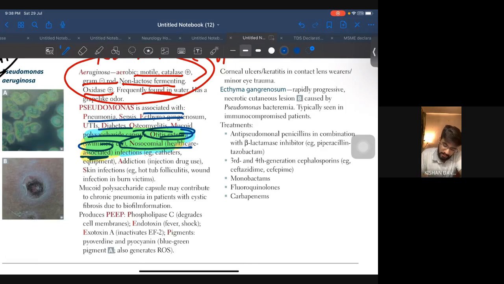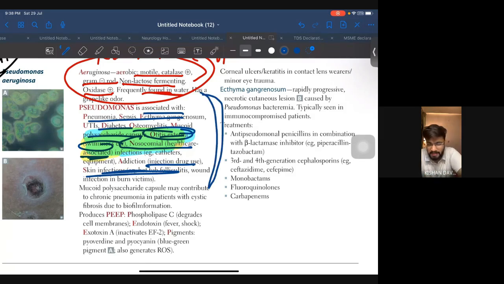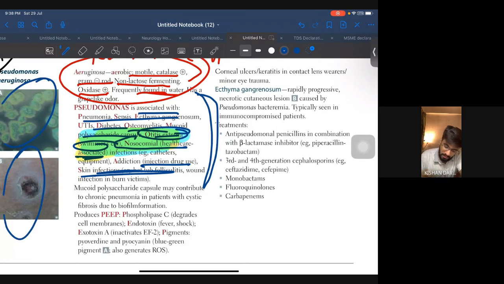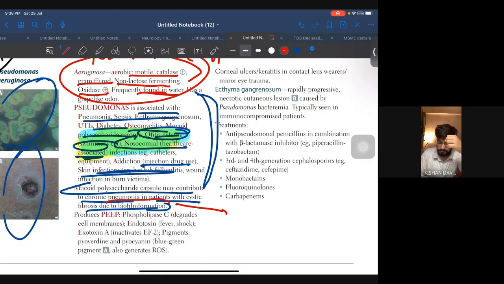Another thing, injection drug use, hot tub folliculitis. Okay, so all these you have to pick out whatever the case they give you. You should be knowing whether they are talking about Pseudomonas or not. These images are important. Mucoid polysaccharide capsule may contribute to chronic pneumonia in patients with cystic fibrosis due to biofilm formation. Now, one important point, there is a biofilm formation. This biofilm formation is very important. Okay, please keep this in mind.